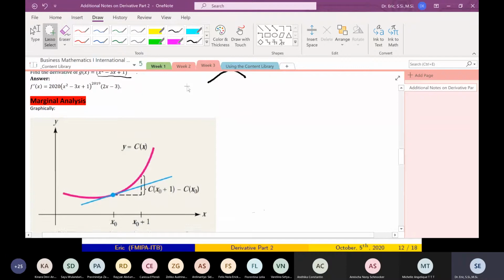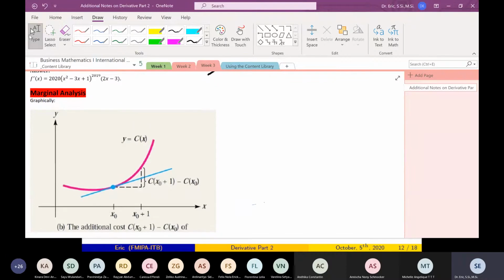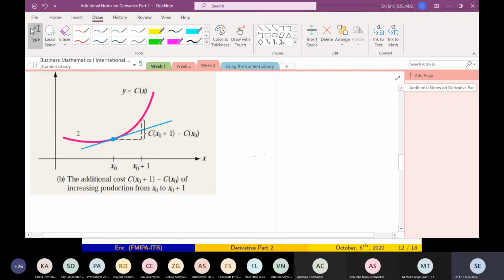Okay, so I'm going to discuss again the marginal analysis. If I have this as a cost function, the curve is given by the red one. At x0, I can find C prime x0, the derivative of C with respect to x evaluated at x0.